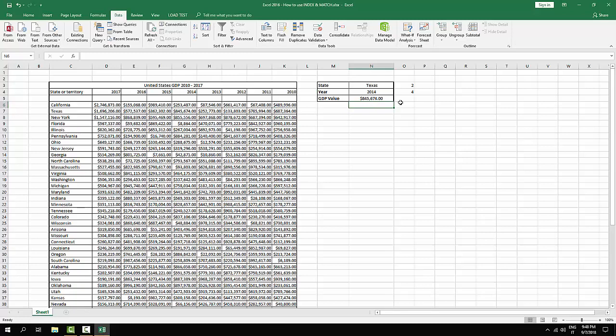Now, as you can see, both formulas have found that Texas has the GDP. So in the year 2014, Texas, which is second on the list, has a GDP of $845,000. So we can check that yes, it is. So this is the combination of INDEX and MATCH.